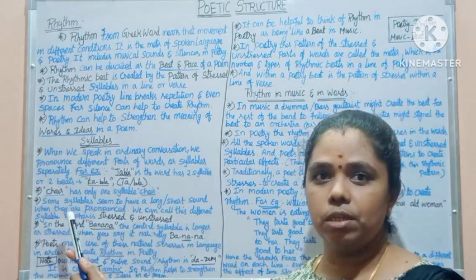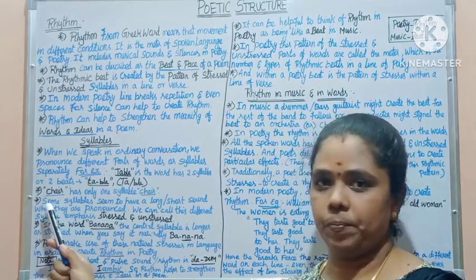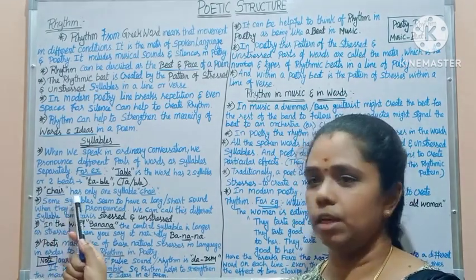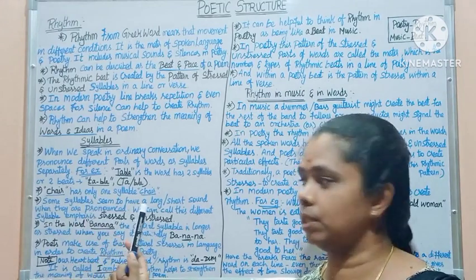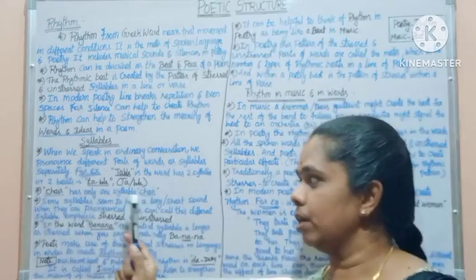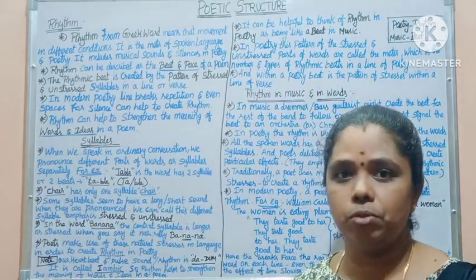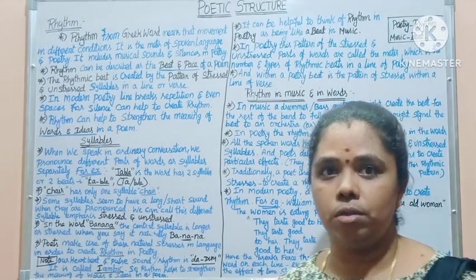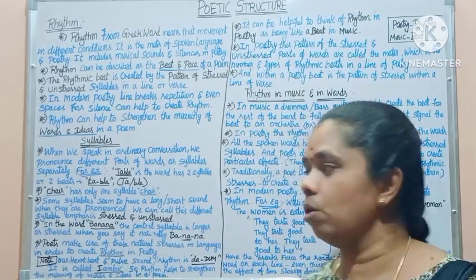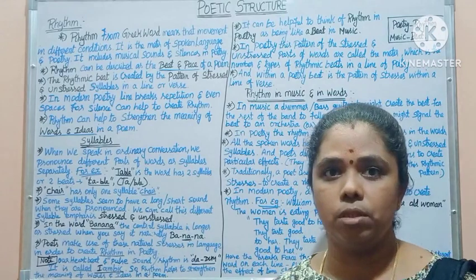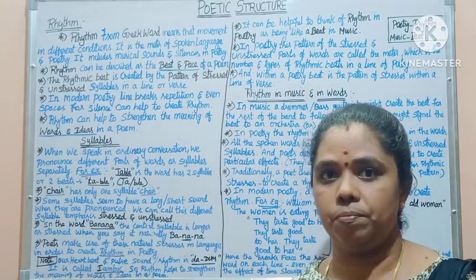Then we can see another word, chair. Chair is a word that has only one syllable. Some syllables seem to have long or short sounds when they are pronounced.